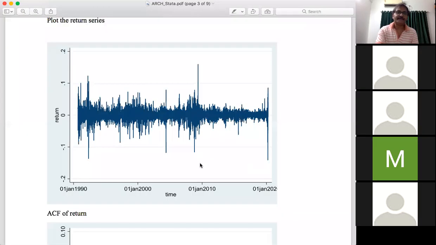You can also look at the autocorrelation function, and you have some idea about the behavior of this series. So now let us concentrate on the series return. Forget about the Sensex. We have generated return by taking the first difference of the closing value of the sensitivity index. Now we try to analyze the behavior of the return, and by plotting the return series, we have got this kind of behavior.